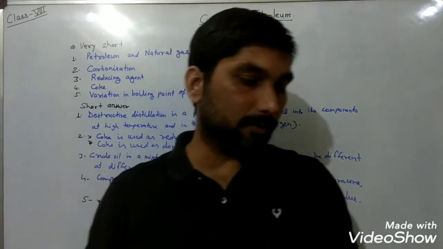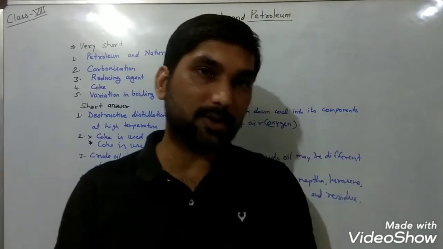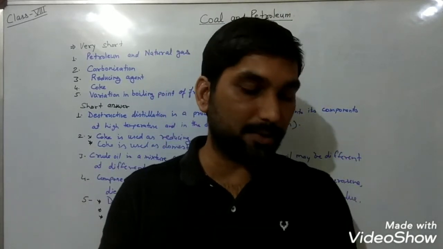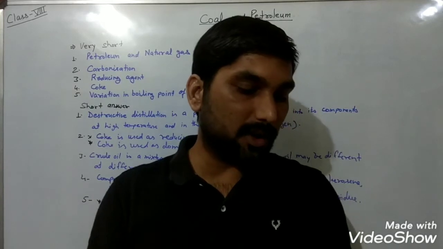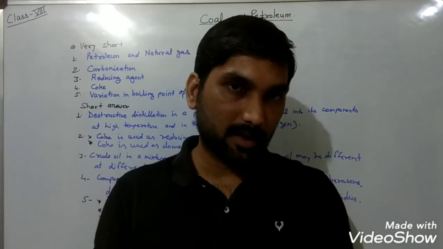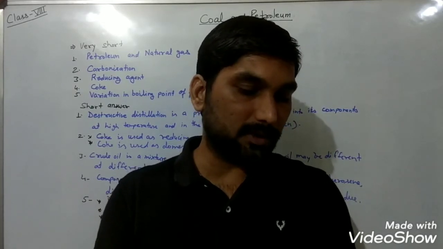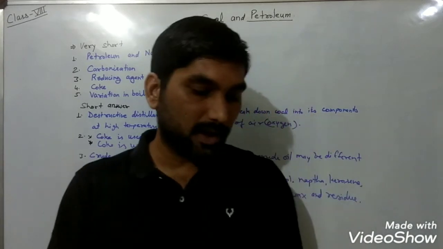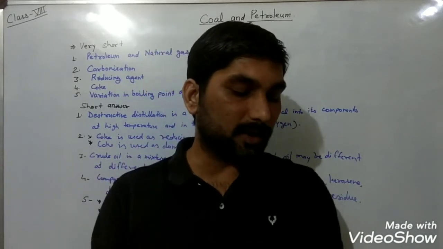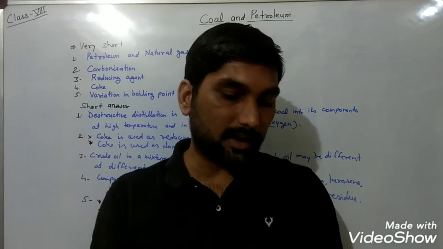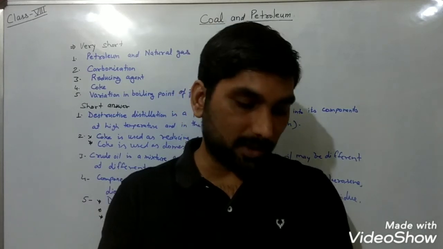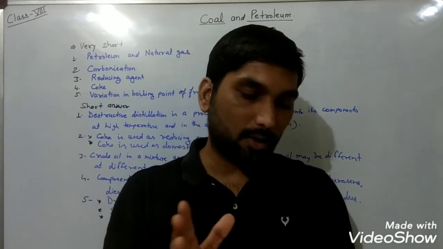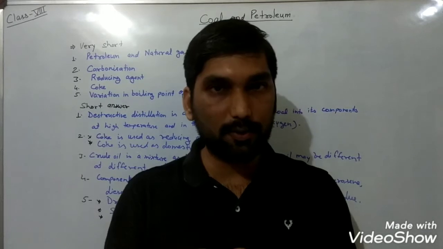Now we are going to solve the next exercise, multiple choice questions, and the first question is asking you, an exhaustible natural resource is. Out of the given four options, you have to select which one is the exhaustible natural resource. Option A, water. Option B, air. Option C, sunlight. And option D, coal.